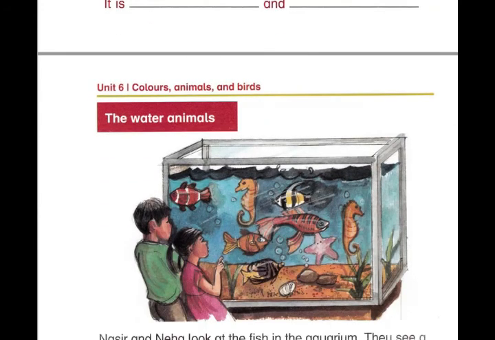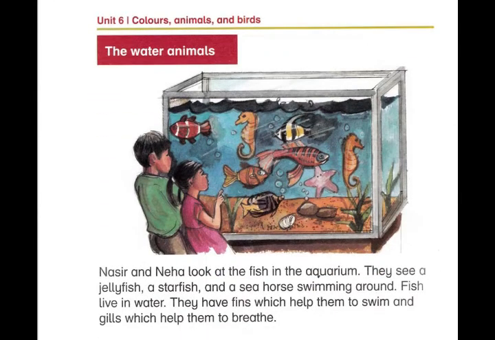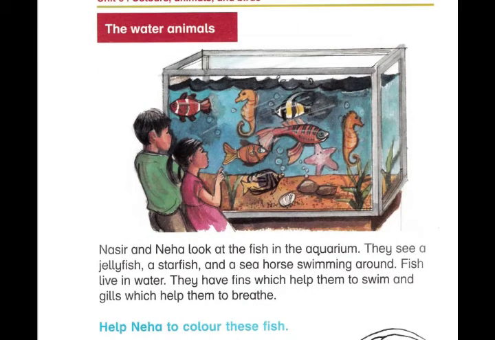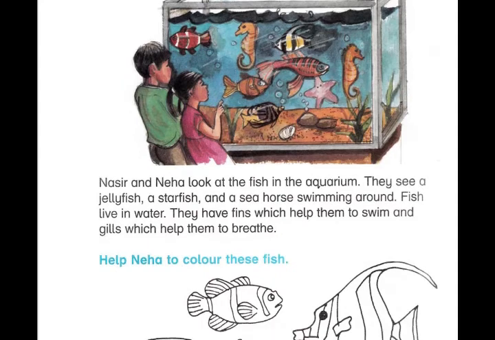Okay, now come to the next page. The water animals. Okay, let's start the reading. Nasir and Neha look at the fish in the aquarium. They see a jellyfish, a starfish, and a seahorse swimming around.